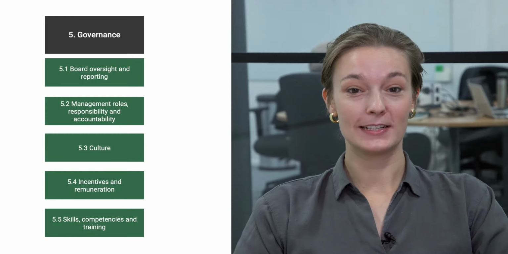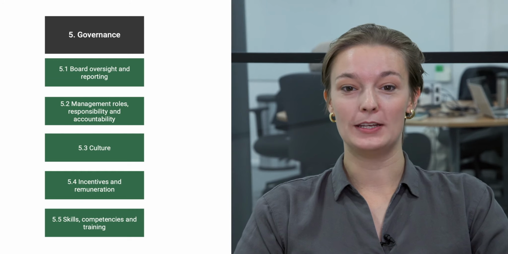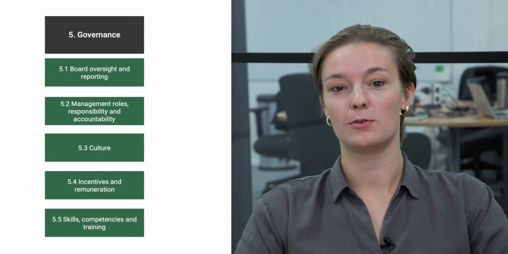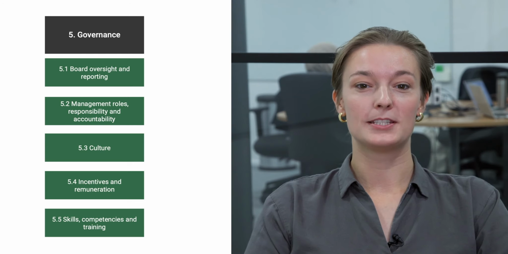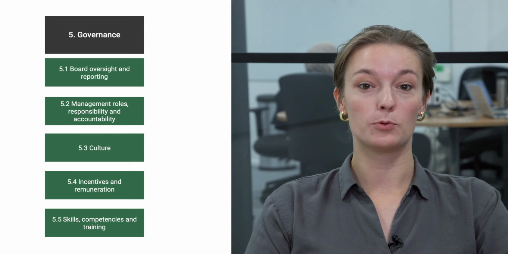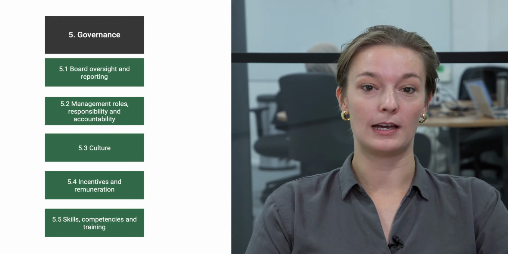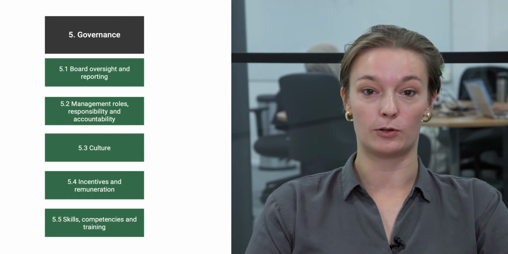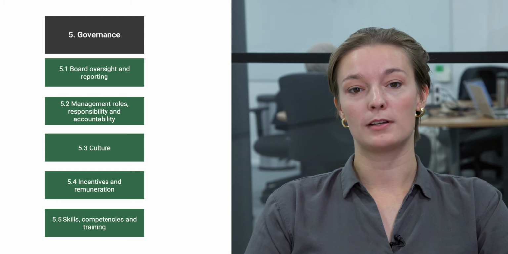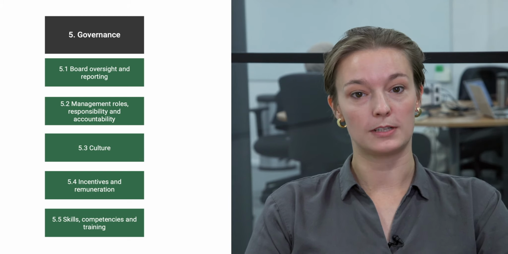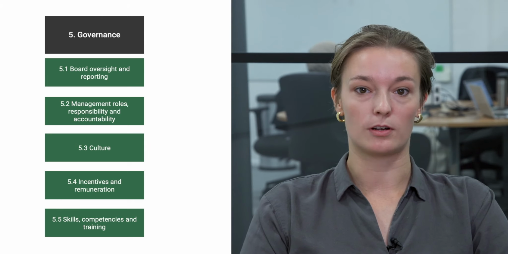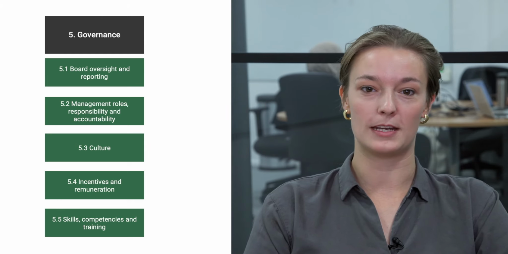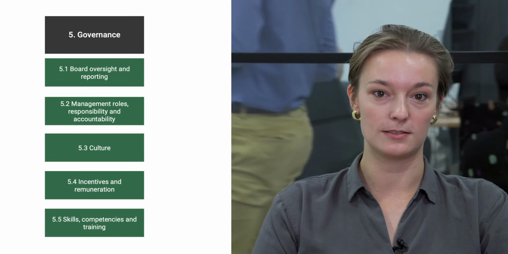The fifth element is governance. So this is all about how you're integrating the governance of your transition plan into the overarching governance structures of your company. So under this element, we ask companies to provide further information about the role that the board plays in this journey, how they're allocating responsibility for delivery of the plan across senior management, but also how they're aligning their culture to the strategic ambition of their plan, as well as further information about remuneration and incentive structures, as well as how they're ensuring they have the necessary skills and capabilities in place to deliver on this.